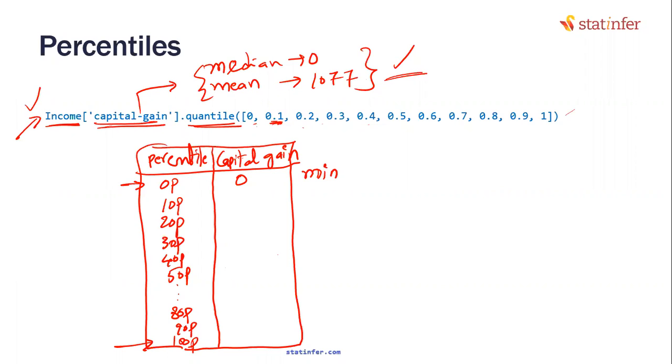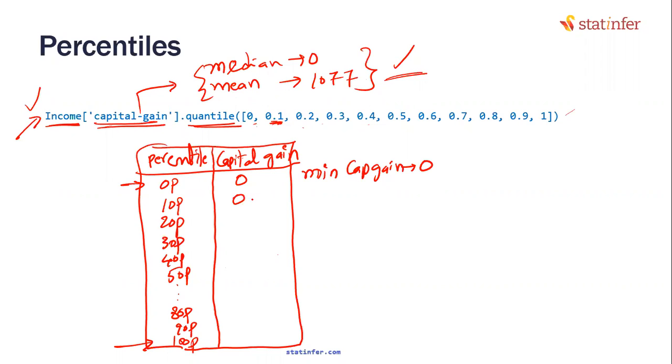Okay. Now, all of you got this output, right? Now, what is the 0 percentile value? 0. So minimum capital gain is 0. There is nothing wrong with it. What is the 10th percentile value that you got? Tell me in the chat window, what is the 10th percentile value? 10th percentile value is again 0.